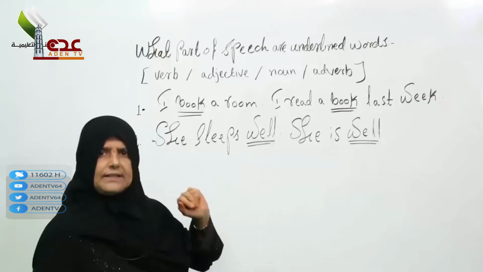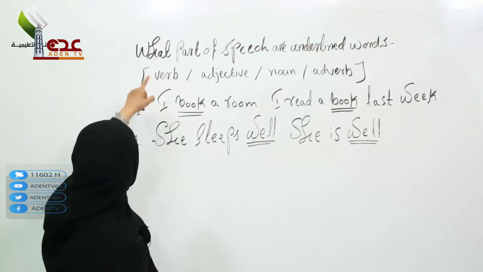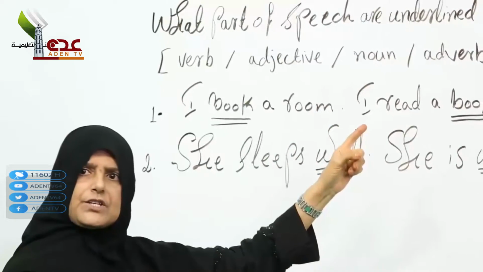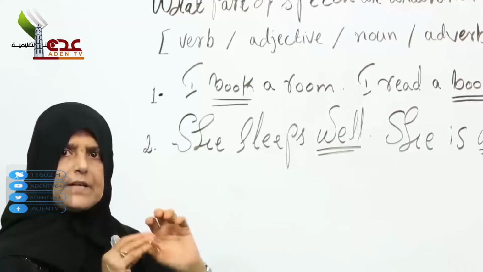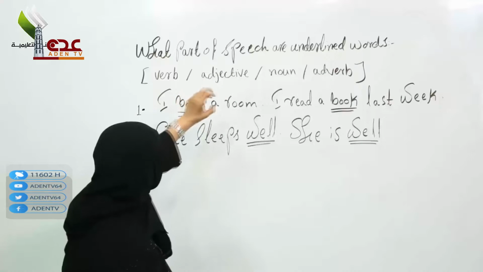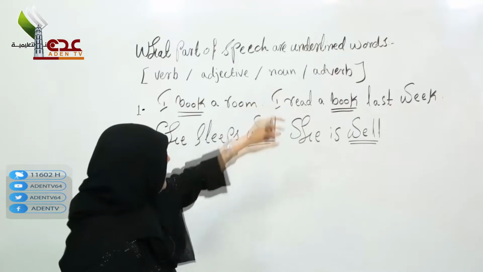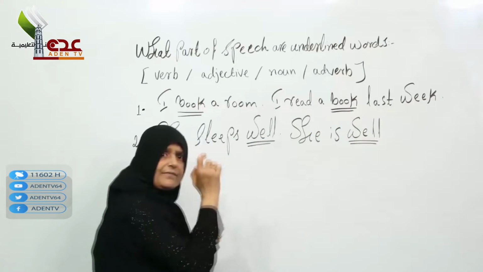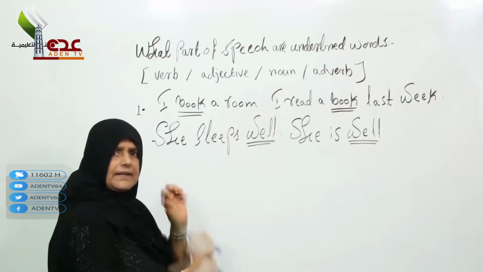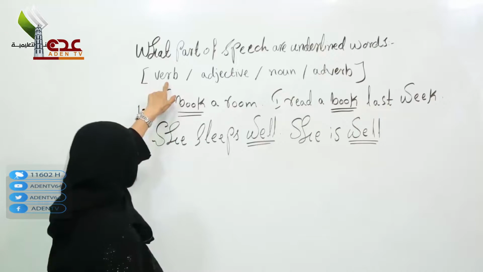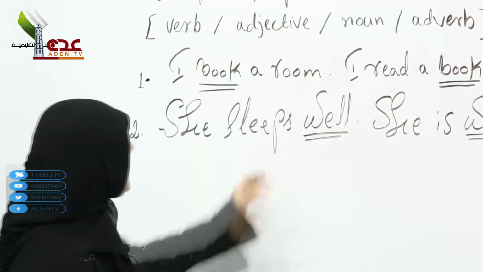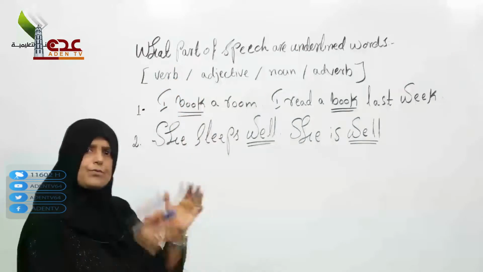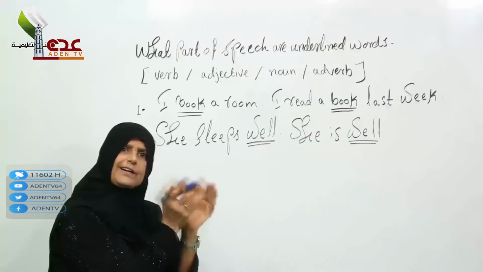Now look at this, the second question. We are talking about what part of speech. I'm talking about the underlined words, the underlined verb in this sentence. Look at this verb and give me the correct answer: verb, adjective, noun, adverb. As we know, the verb is how to make the sentence correct.